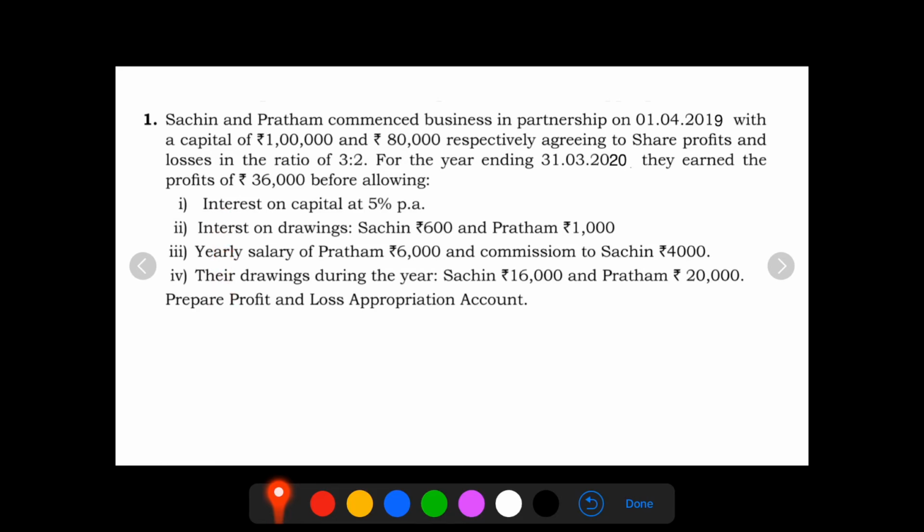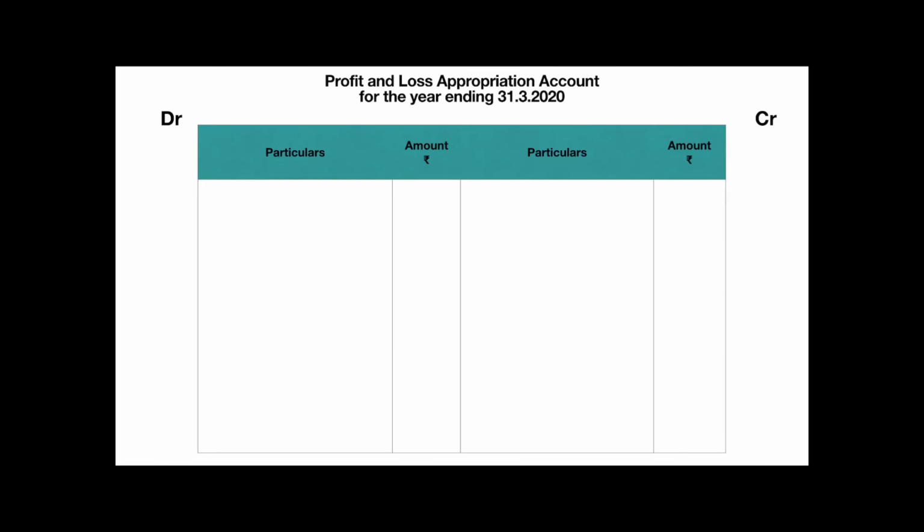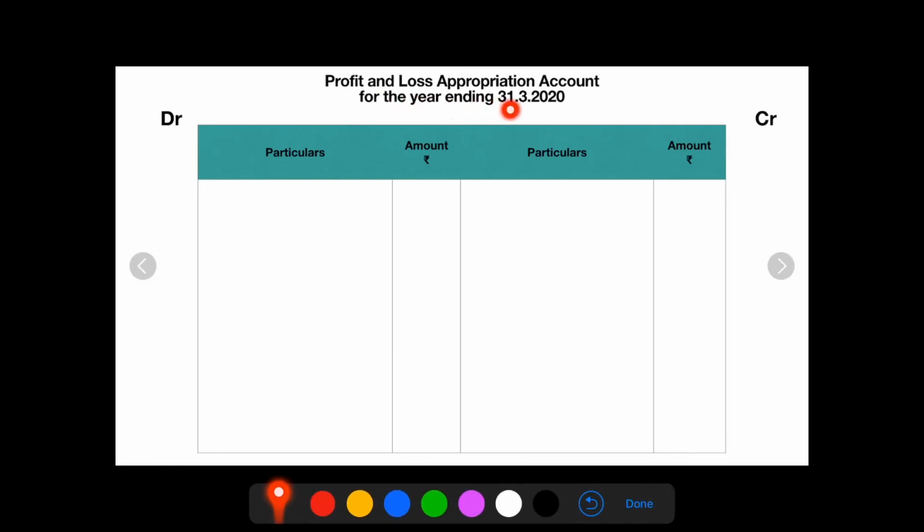Remember, you should not take capital and you should not take drawings in the appropriation account. Profit and loss appropriation account for the year ending 31st March 2020. Debit, credit. On debit, we will record expenses. On credit, we will record income. So let's begin with the postings.